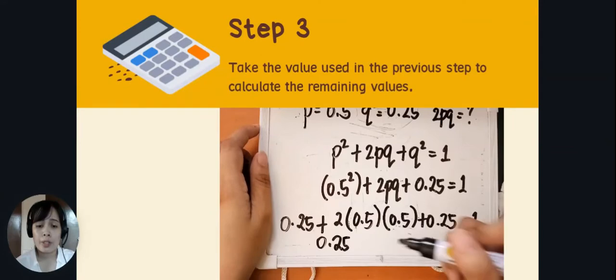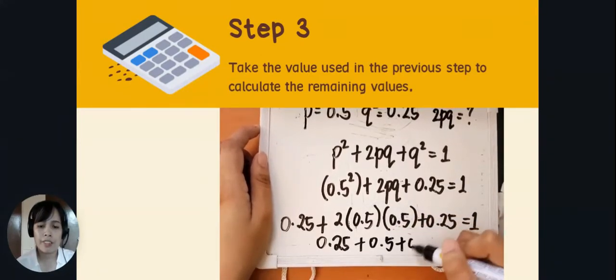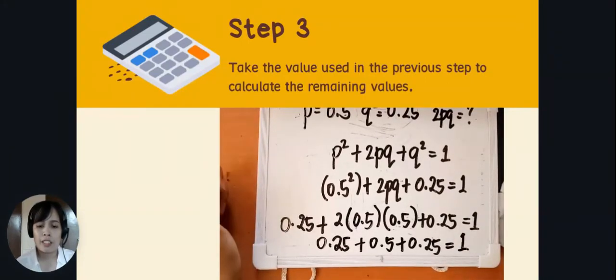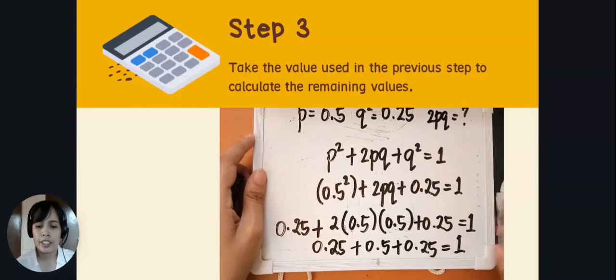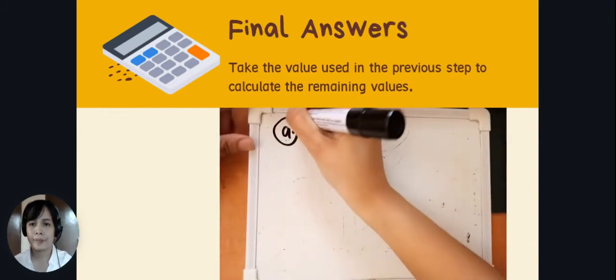Now, the final answer would be: P squared will be 0.25, your 2PQ would be 0.5, and your Q squared is 0.25. Now, let's have the final answers.